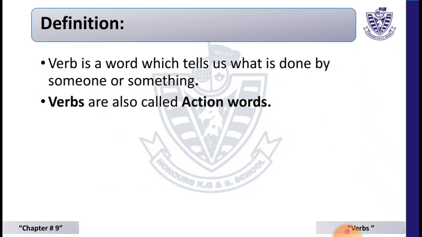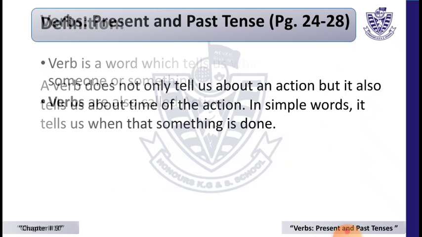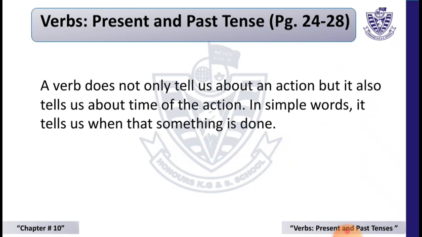We can also define a verb as a word which tells us what is done by someone or something, meaning action. Verbs are also called action words, or doing words. Verbs in the form of present and past tenses. A verb does not only tell us about an action, but it also tells us about the time of the action. In simple words, it tells us when something is done.